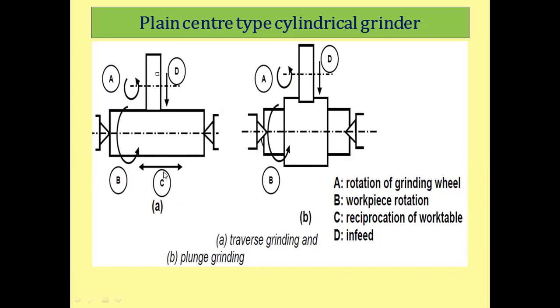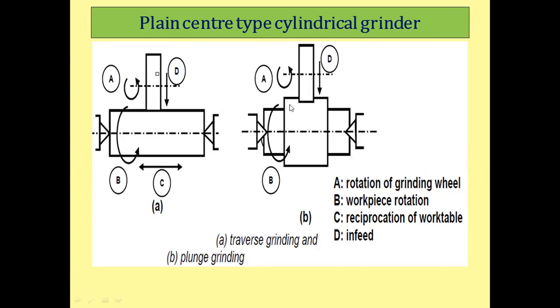When the length of the workpiece is more and the width of the grinding wheel is less, C motion is given to the table. C motion, a reciprocating motion. So the grinding wheel has a rotary motion and infeed motion, and the table gives C motion, that is a reciprocating motion as well as rotary motion. When the workpiece is reciprocating in the direction of C, that grinding is called traverse grinding.